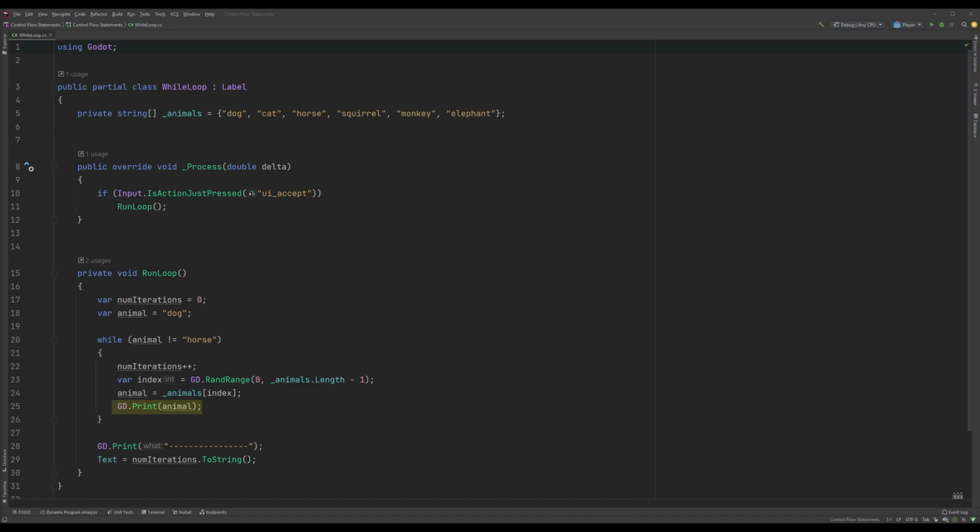Once the loop ends, we're printing a little divider to the output console so we can see the results of each of our loops more easily, and then we're printing the number of times the loop looped to the label's text field. So basically, our loop is going to print random animals to the output console until it lands on horse. Then the loop will end and we'll see how many iterations it took to get to horse. Let's run our scene to see this in action.